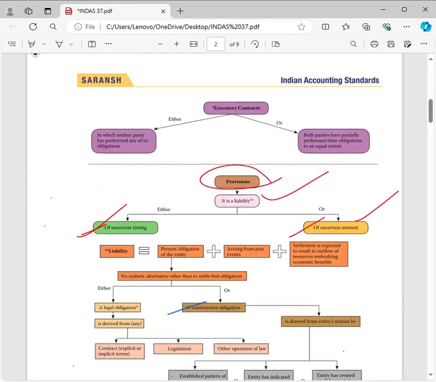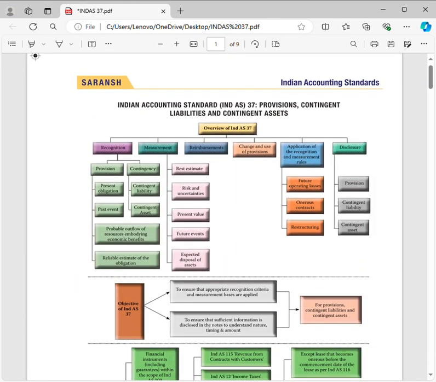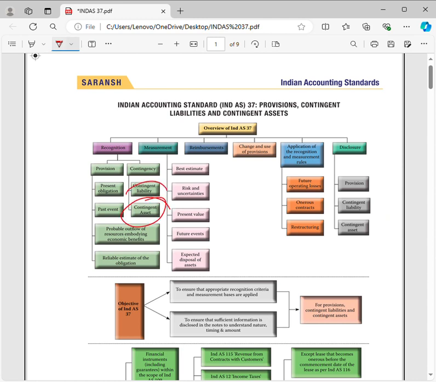A contingent asset means a possible asset arising from a past event that will be confirmed only on the occurrence or non-occurrence of uncertain future events. For recognition, if it is more than 95%, we can recognize it as an asset. If it is 50% or more, it will be shown in the footnote. If it is less than 50%, we cannot show it anywhere.